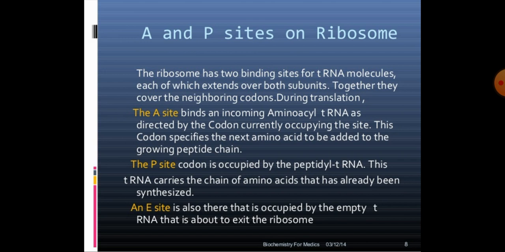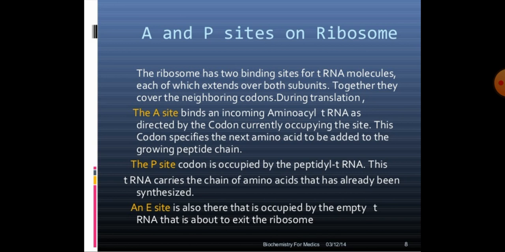A and P sites on ribosomes. The ribosome has 2 binding sites for tRNA molecules. One is the A site and the second is the P site. The A site binds an incoming amino acyl tRNA as directed by the codon.